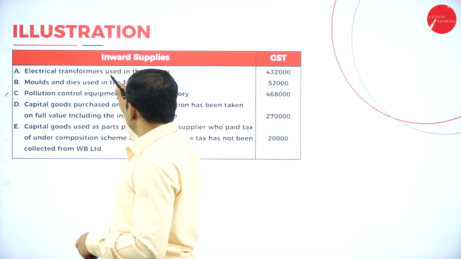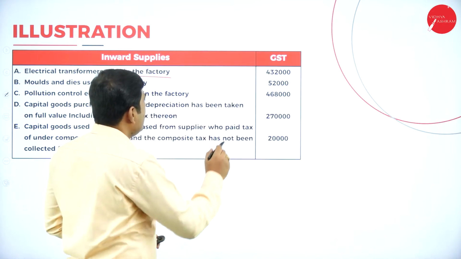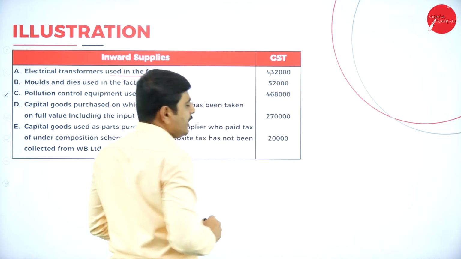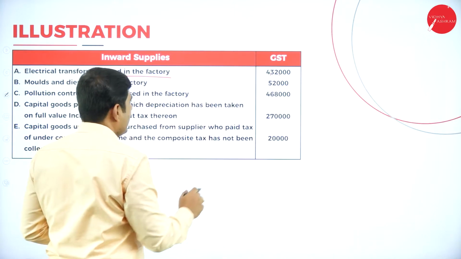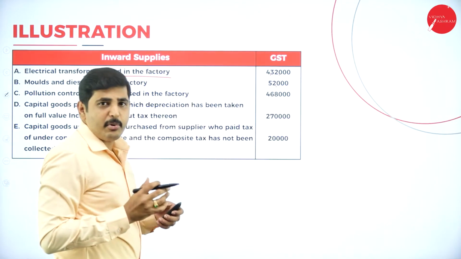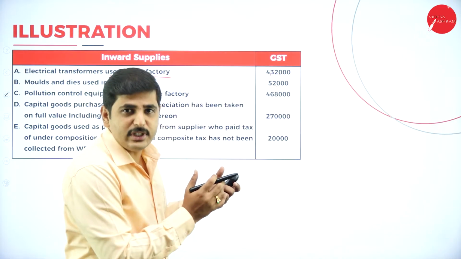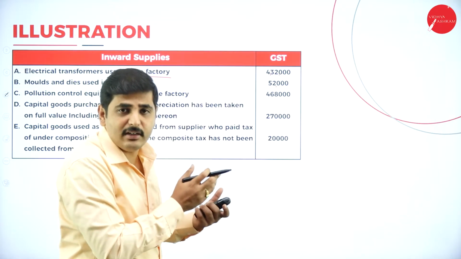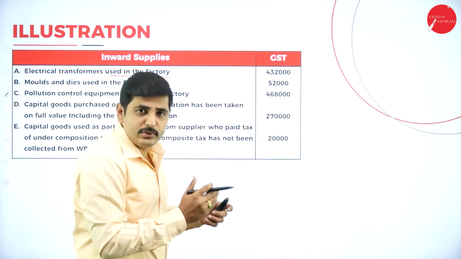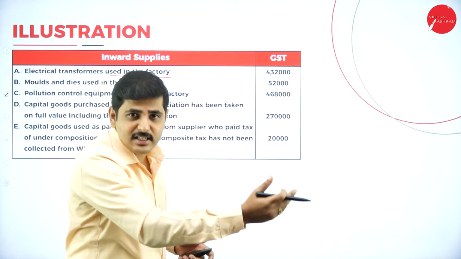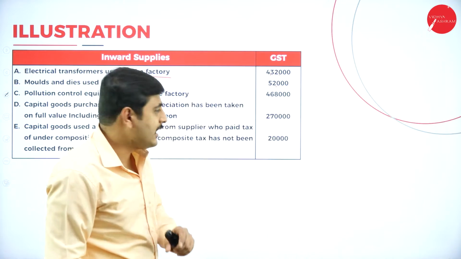Electronic transformers used in the factory: the amount is 4,32,000. This is for the business purpose. Next one, molds and dies used in the factory for business purpose, for the production of goods with the intention to sell. If you use the materials or inputs for the development or furtherance of business, then ITC is not available. If you use the product with the intention to sell it to the customer, then ITC is available, not for own consumption. Please keep this in mind.